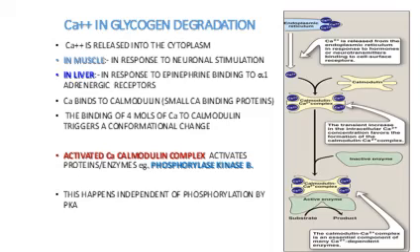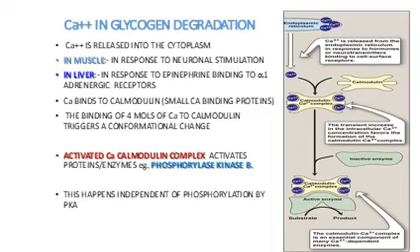The binding of 4 calcium molecules to calmodulin triggers a conformational change. The activated calcium calmodulin complex then activates enzymes like phosphorylase kinase B, and this happens independent of phosphorylation by protein kinase.